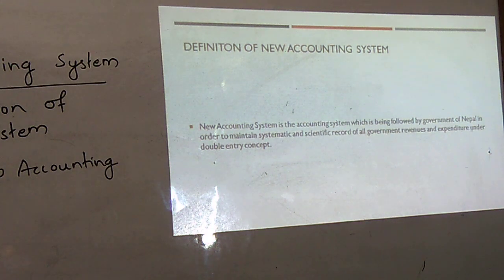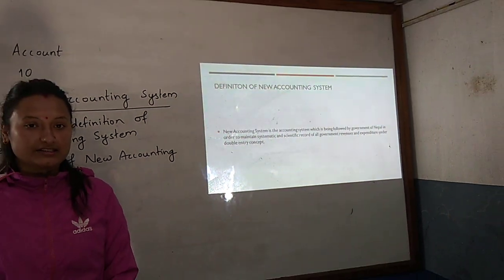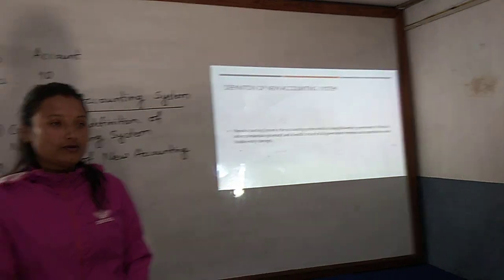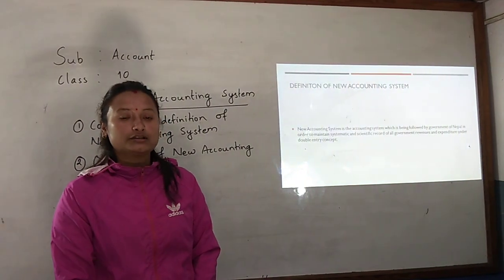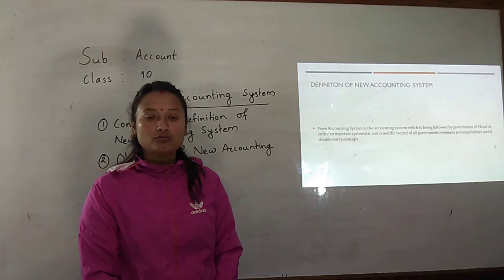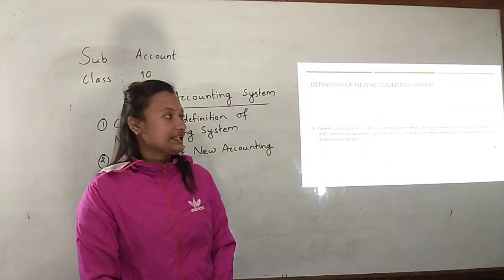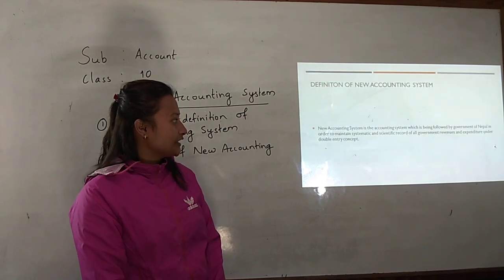This new accounting system is also based on banking transactions, and though it has lots of drawbacks, at that time it was the most modern and scientific method. It is still in practice all over the country.